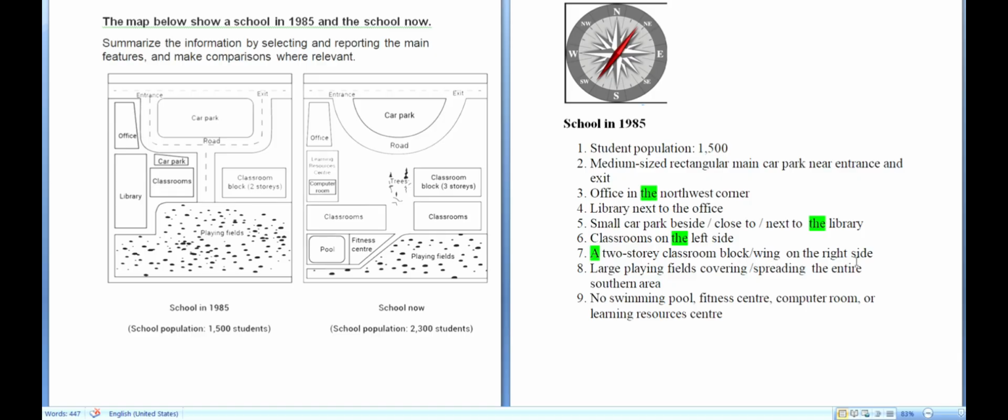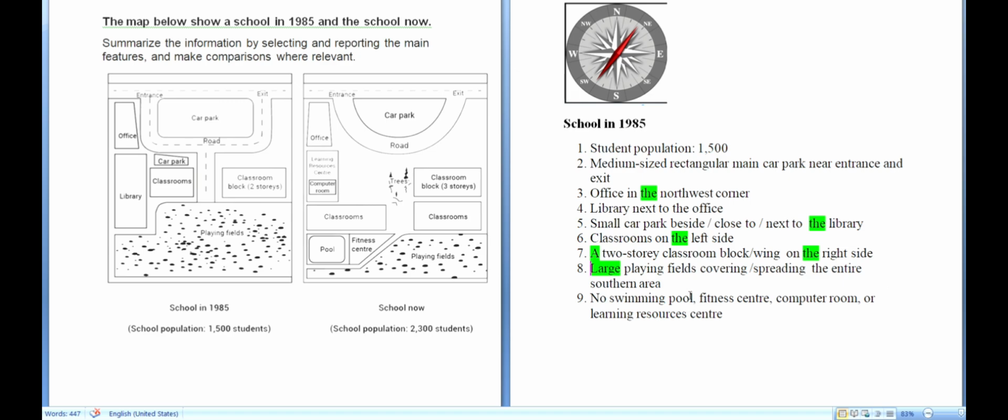The again is important. Then we speak about the bottom part, which is the playing fields. So how do we write? Large playing fields. What are we doing? We are putting small adjectives to all the nouns given. So here we say large playing fields covering the entire southern area. Entire is complete. Don't say complete, it is entire. Don't say only south, it is southern, which sounds well. And again, don't forget the article "the", obviously.